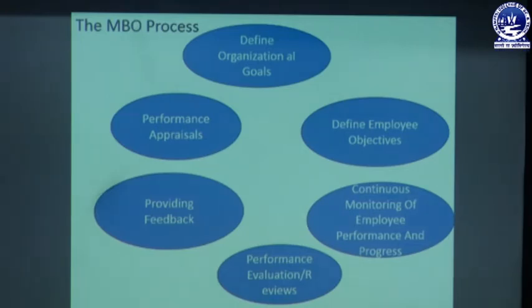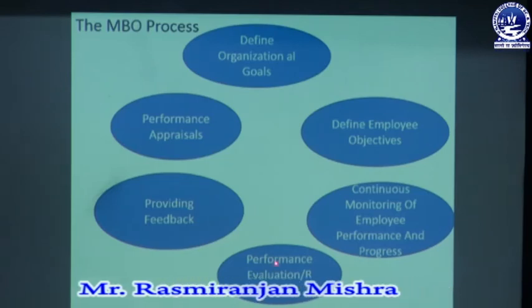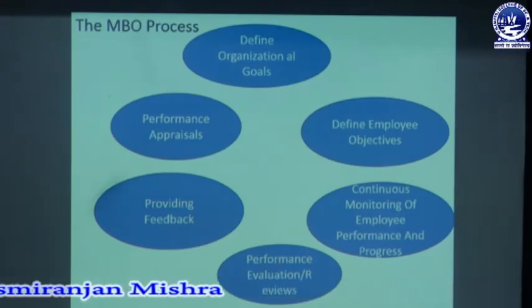After setting the individual employees' objectives, they are monitored, reviewed, and performance evaluation is made, so that everything can be handled by the superior or the manager. When continuous monitoring of employees' performance and progress is made, ultimately evaluation of the achievement of individual objectives can be done. Then the next one is performance evaluation or review.